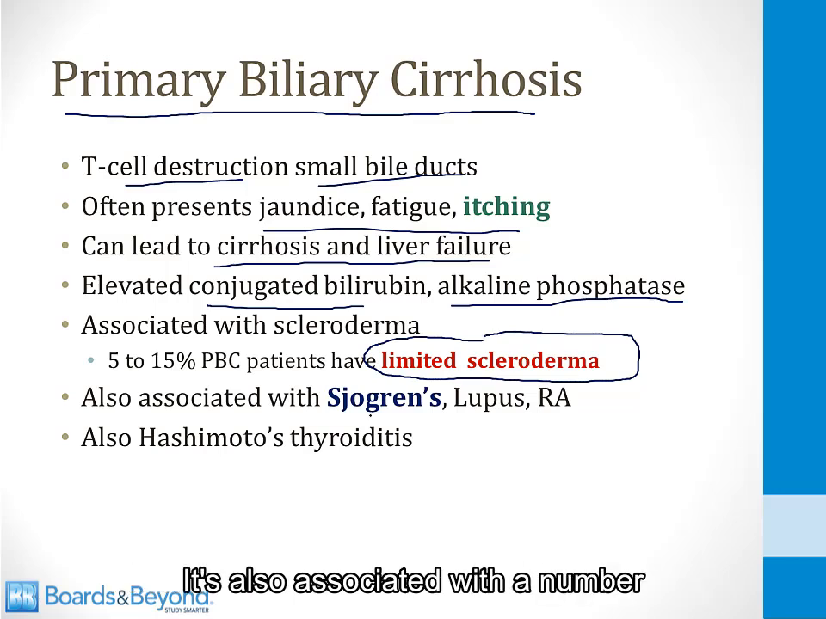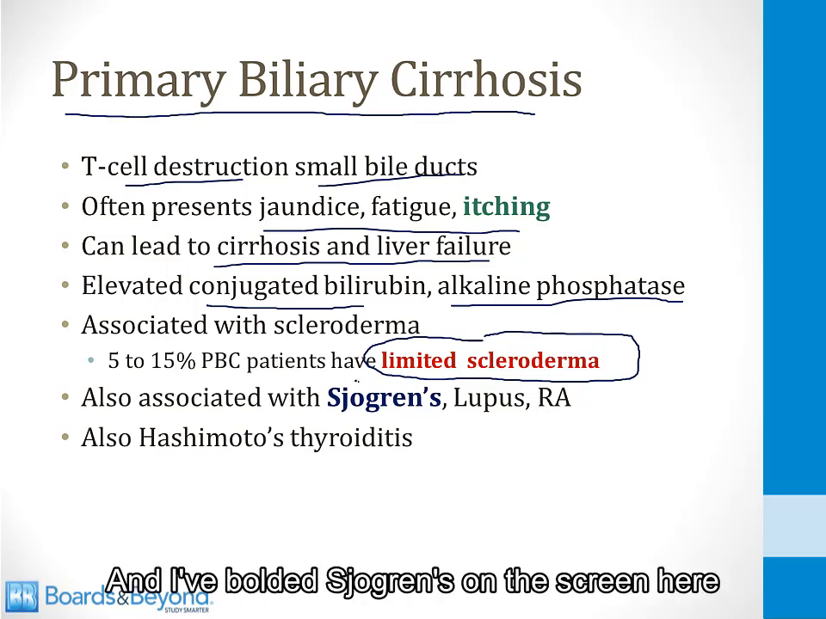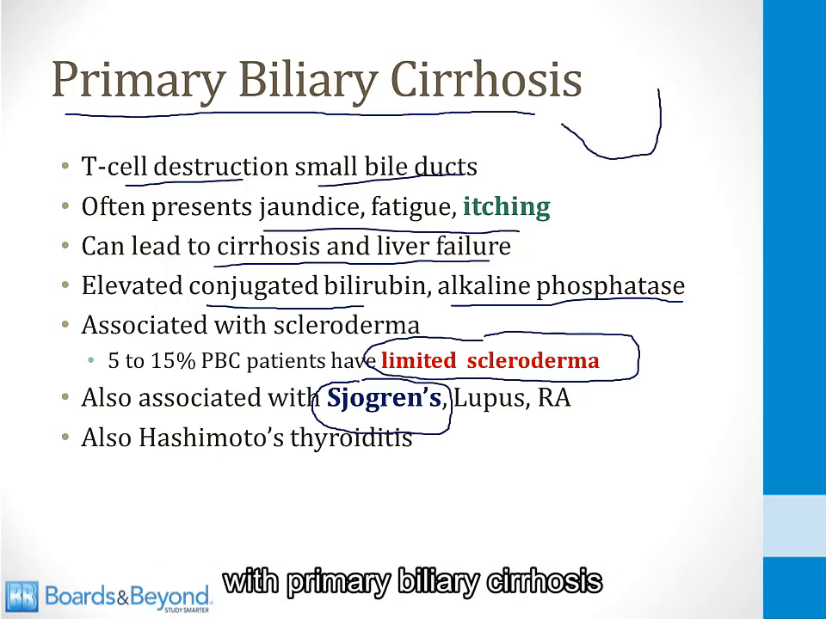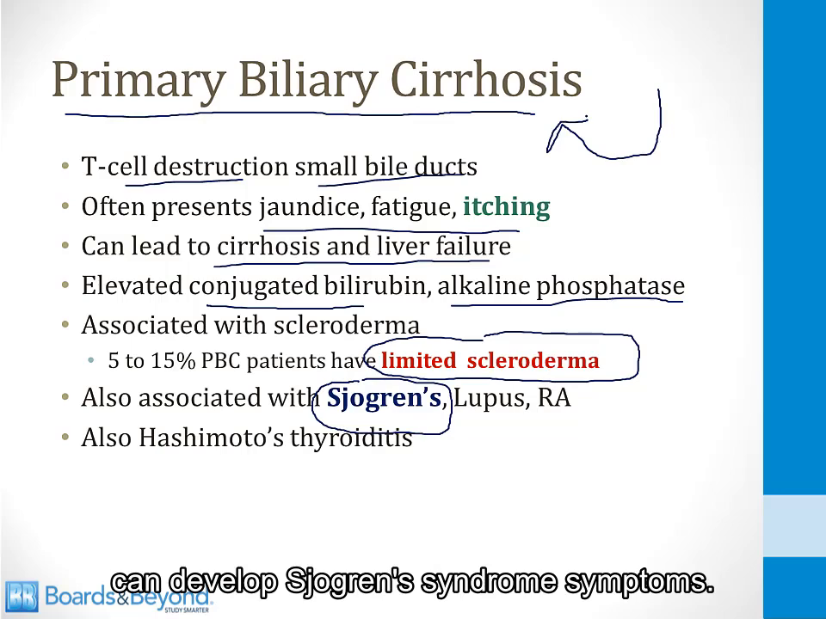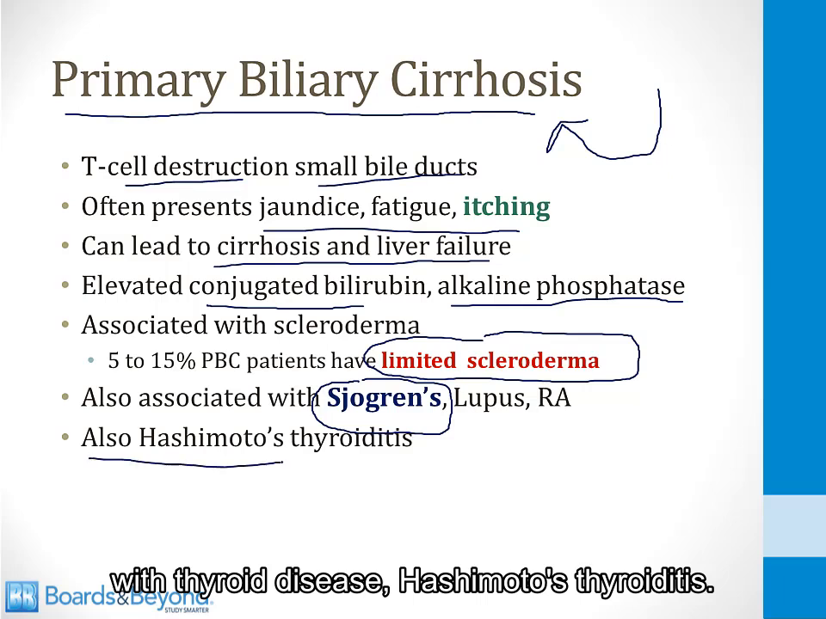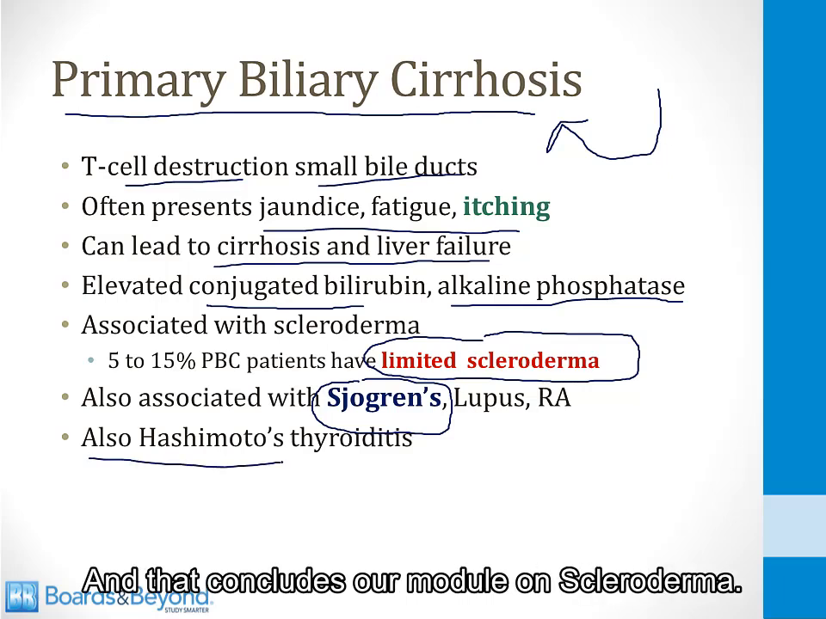It's also associated with a number of other autoimmune diseases, including Sjogren's, lupus, and RA. And I've bolded Sjogren's on the screen here because up to half of patients with primary biliary cirrhosis can develop Sjogren's syndrome symptoms. And then finally, it's also associated with thyroid disease, Hashimoto's thyroiditis. And that concludes our module on scleroderma.